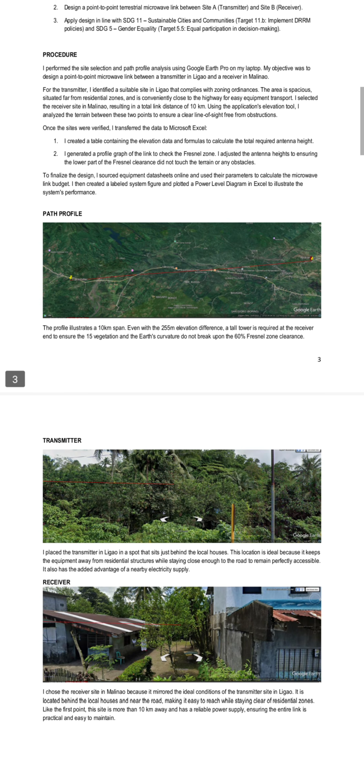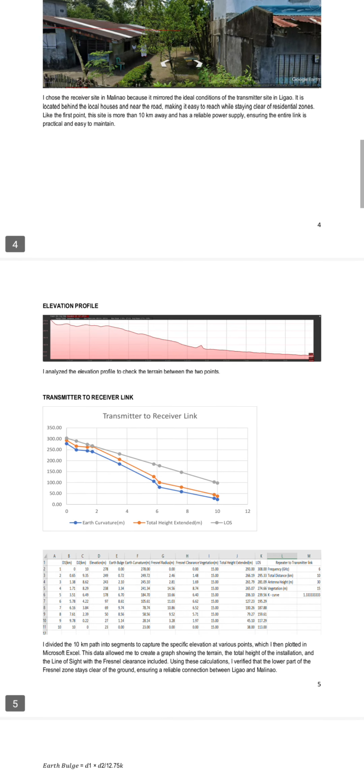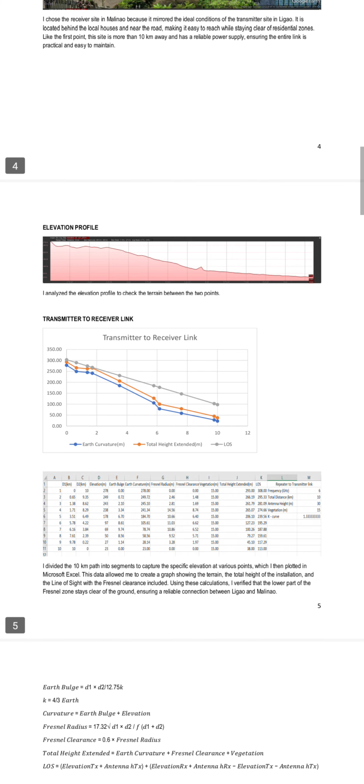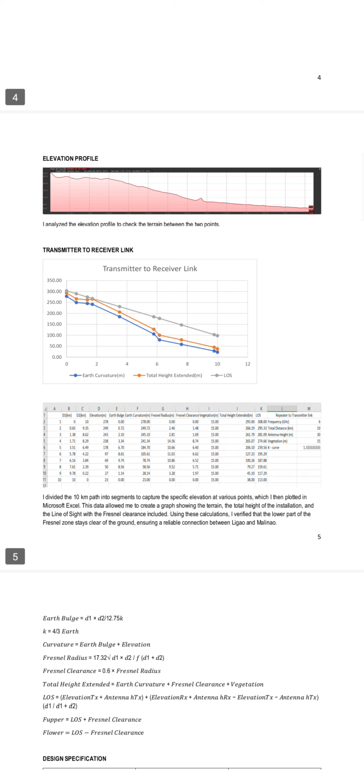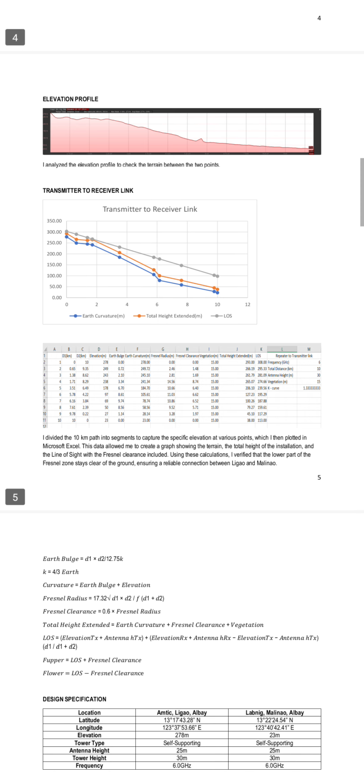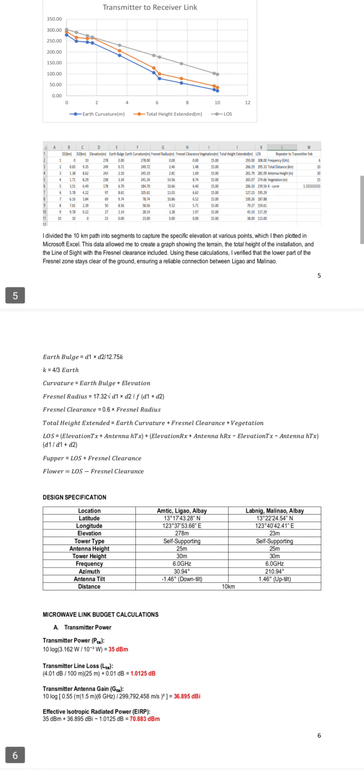The design parameters are as follows. Frequency is 6 GHz, distance is 10 kilometers, bandwidth is 30 MHz, tower height is 30 meters, antenna height is 25 meters, the type of tower is a self-supporting tower, and the antenna diameter is 1.5 meters. These specifications ensure both high performance and high stability.